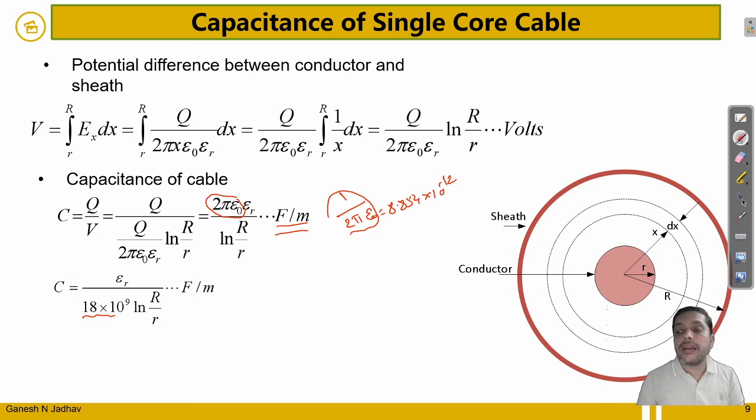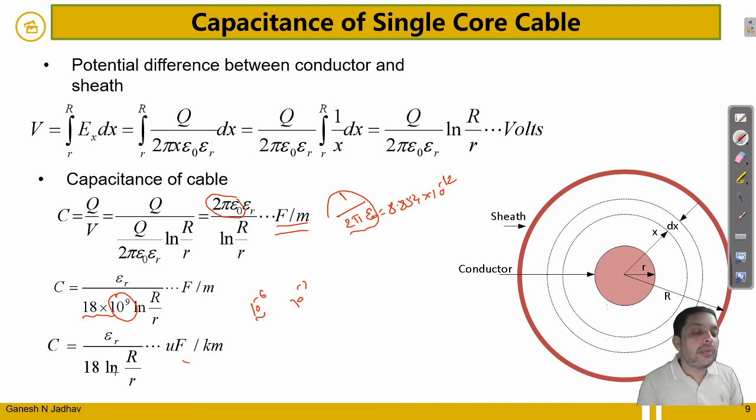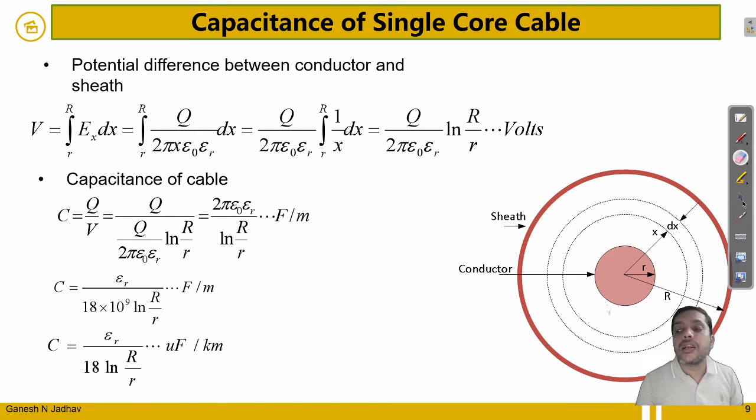Again, further I can reduce, because farad is a very big unit for this; the capacitance is generally in microfarad and per kilometer. So per kilometer wise it is epsilon r. To convert farad into microfarad, we have to take 10 raised to minus 6, and kilometer to meter 10 raised to minus 3. By taking all this, the 10 raised to minus 9 will get cancelled, hence it is 18 natural log of R by r. This is the very simplest formula to calculate the capacitance of the single core cable.